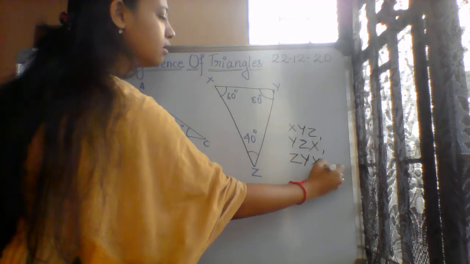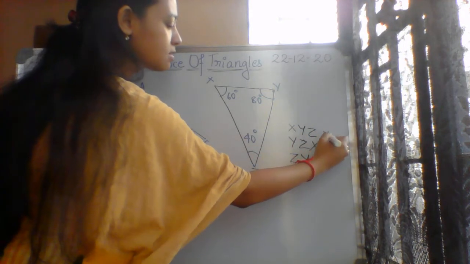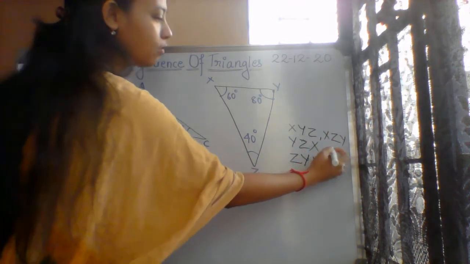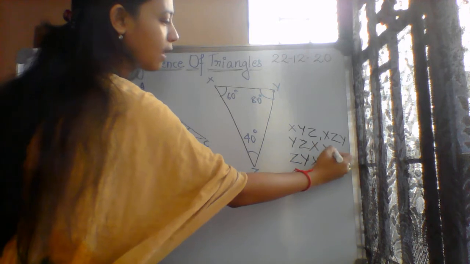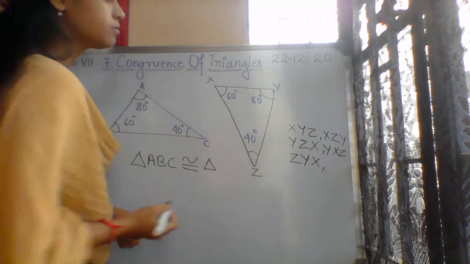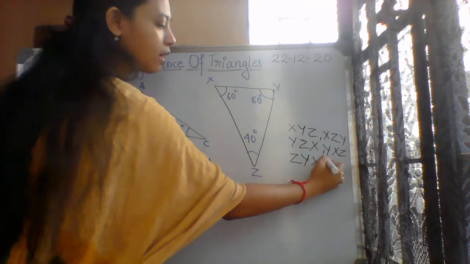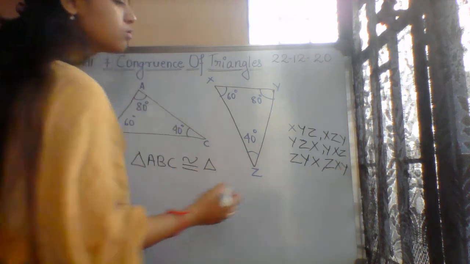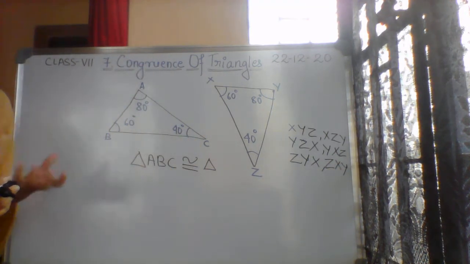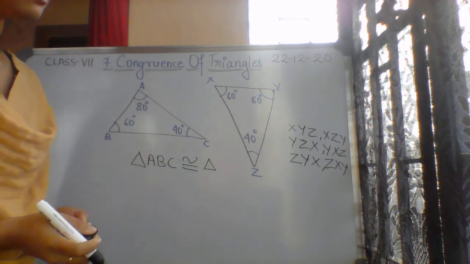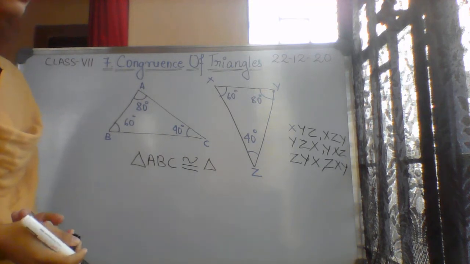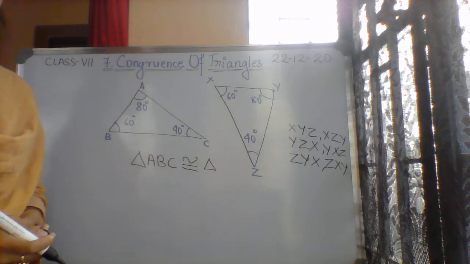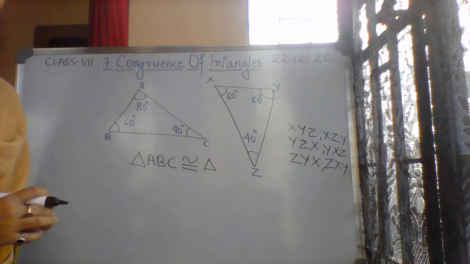Can you write XZY? Can you write YXZ? Can we write ZXY? So there are different questions arising in our mind. What should I write? There are many possibilities to write XYZ. So what we should write?